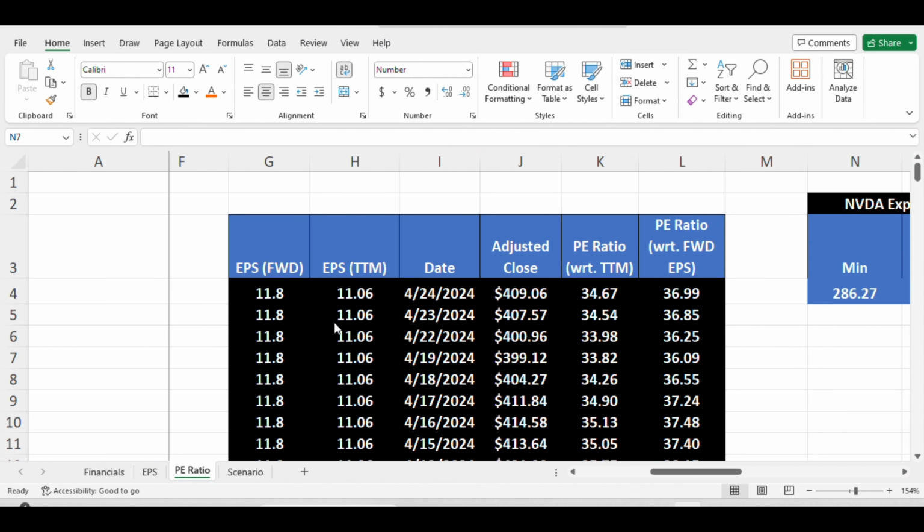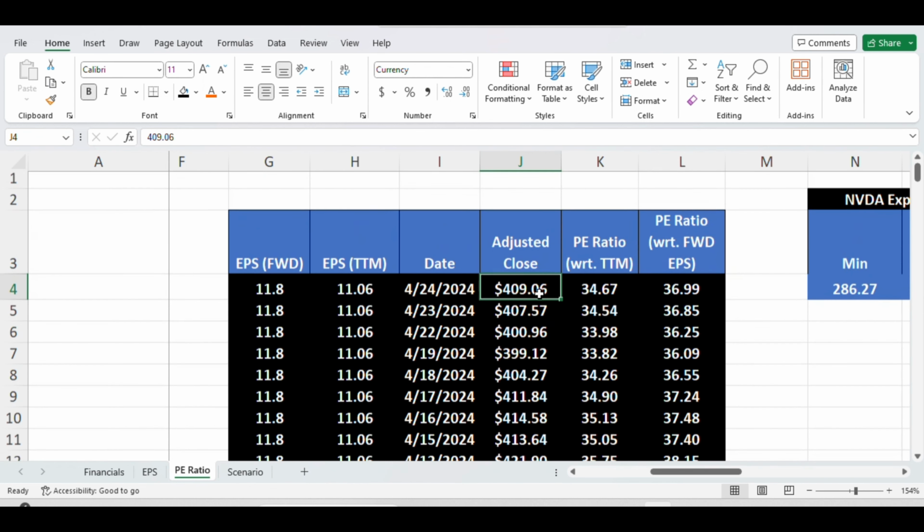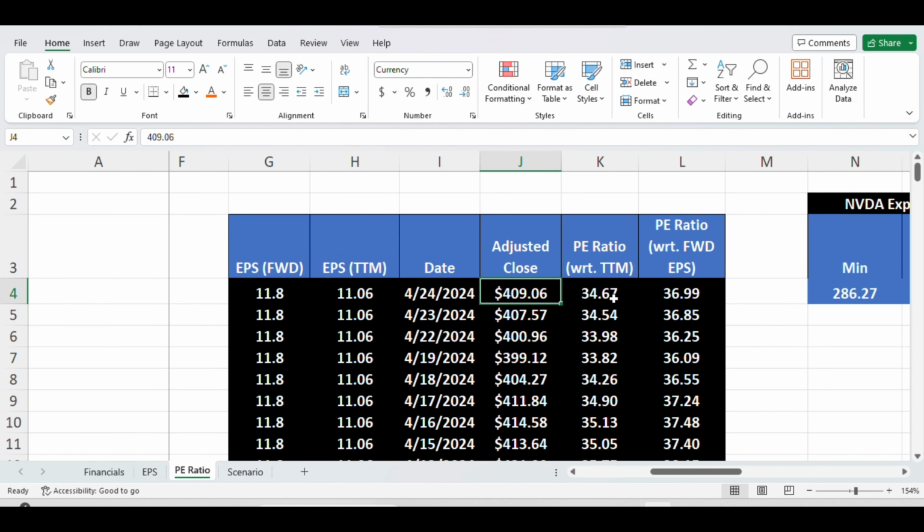So I have this table. In this table, I have EPS forward, EPS trailing 12 months, and adjusted closing price for the last 1 month, and I calculated the forward PE ratio with respect to the trailing 12 months EPS, and also the forward PE ratio with respect to the forward EPS. Let me tell you, EPS forward is basically last quarter actuals plus next 3 quarters earning projections. And EPS trailing 12 months is basically last 4 quarters earning actuals.